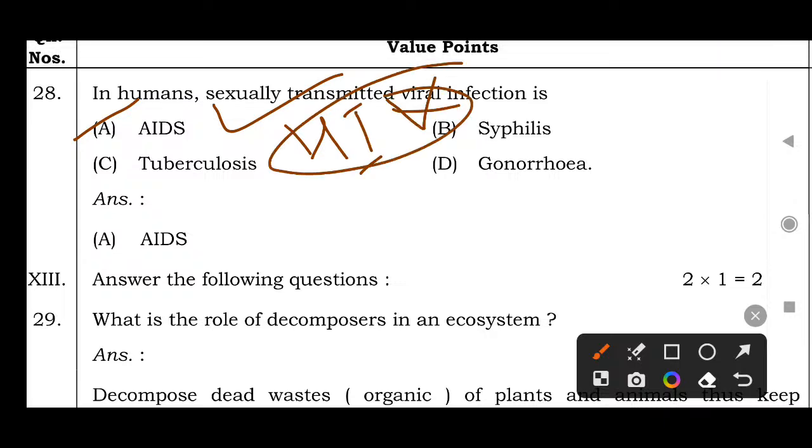They asked about viral infection. Syphilis and gonorrhea are both bacterial infections. They are also sexually transmitted diseases, but not viral diseases. Tuberculosis is caused by Mycobacterium tuberculosis, a bacteria.